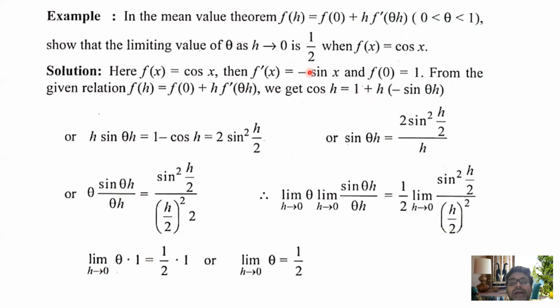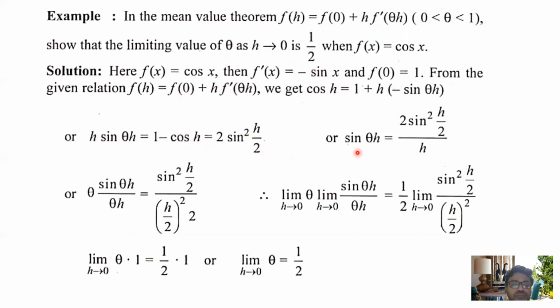What is f dash x, f dash theta? What is your requirement? f dash theta is substituted here. So after substituting the values, cos h equals 1 plus h within bracket minus sin of theta h. After simplification, what we have is h sin of theta h equals 1 minus cos h, and 1 minus cos h by the 2a formula is 2 sin square h by 2.